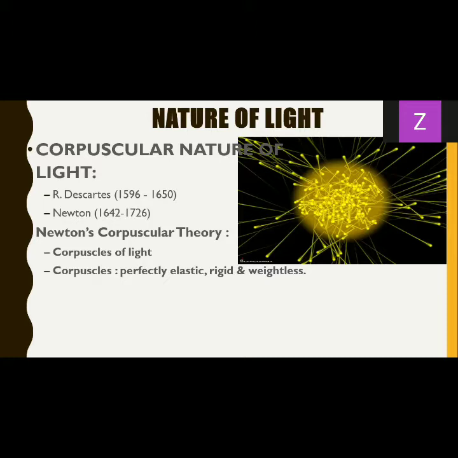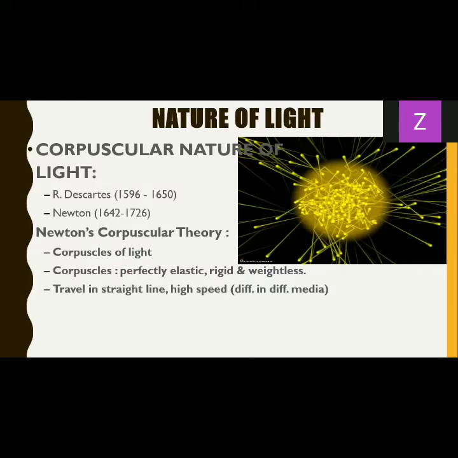The corpuscles travel in a straight line with a very high speed. The speed is different in different media, so when light travels from one medium to another, the speed changes. He also elaborated how we are able to see anything.